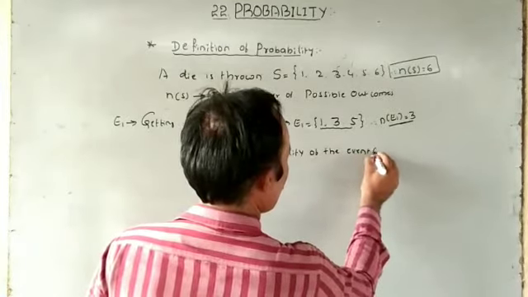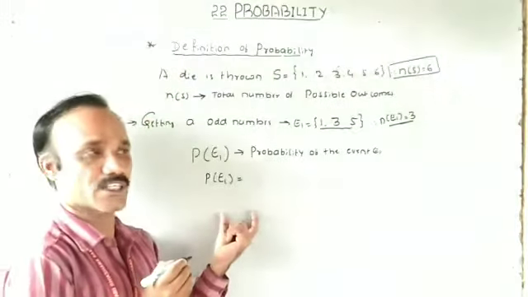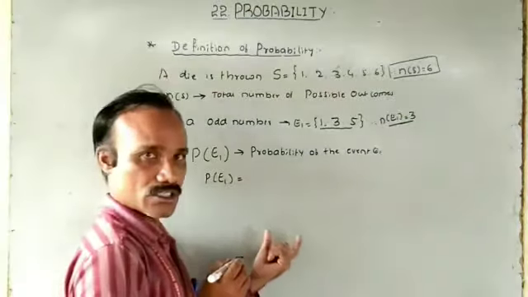Event E1. Yes, so how can you calculate this? This is a very important stage in this lesson. Listen carefully.